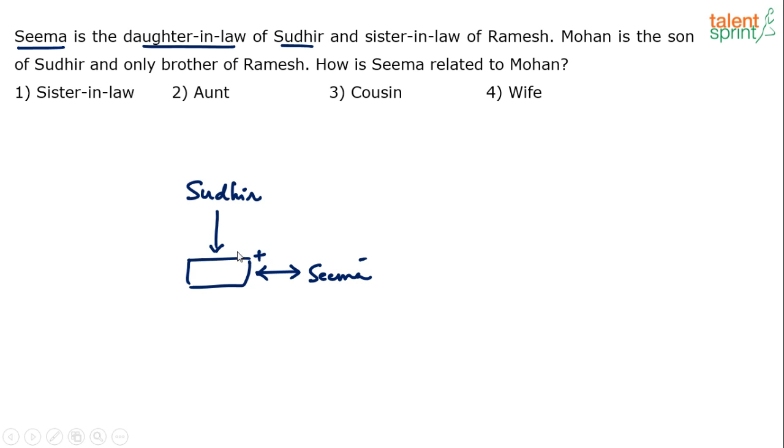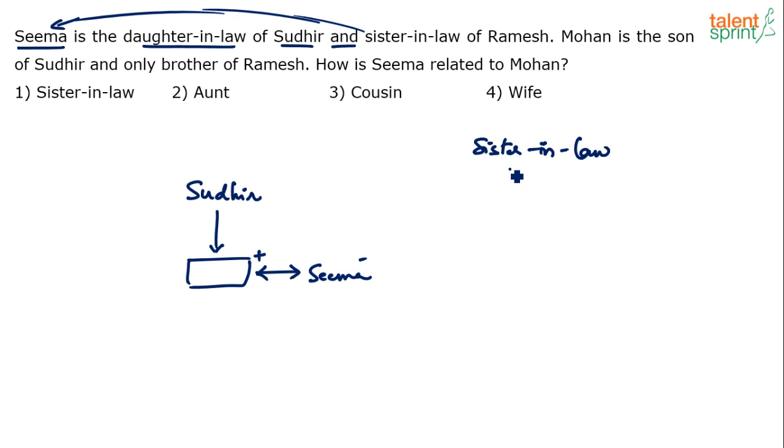And sister-in-law of Ramesh. Now what do you mean by sister-in-law of Ramesh? Always we refer to the first person there, right? So basically it is trying to say that Seema is the daughter-in-law of Sudhir and Seema is the sister-in-law of Ramesh. Now there are two possibilities. Strictly speaking, like we have discussed in the blood relations video, sister-in-law are of two types. What are the two types?